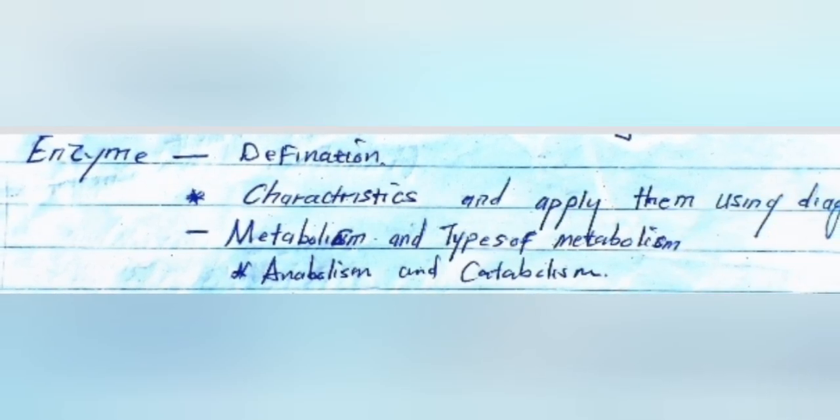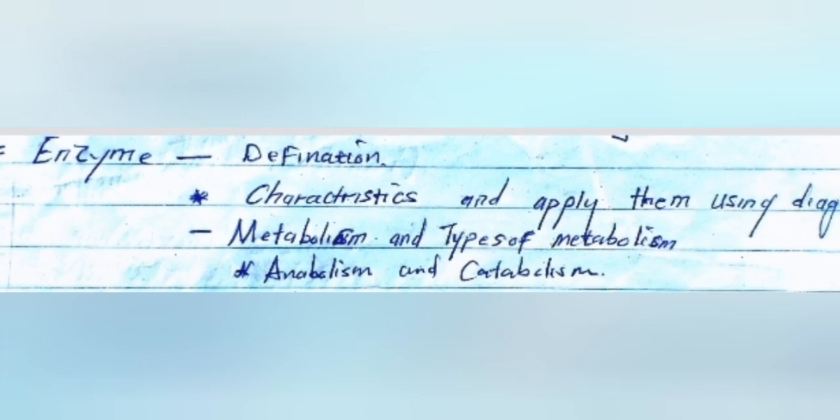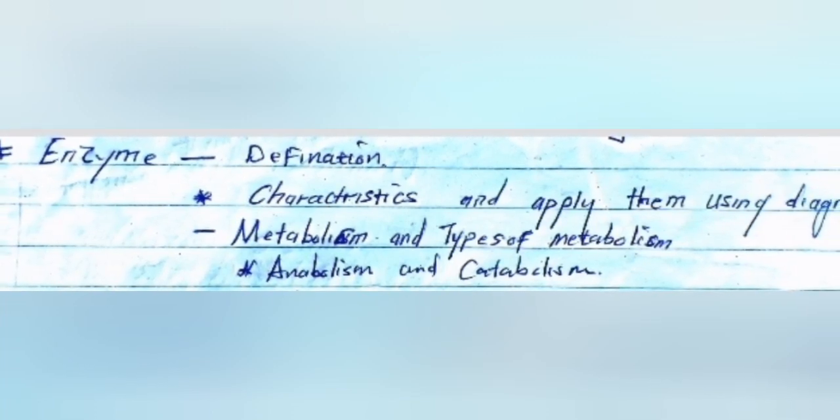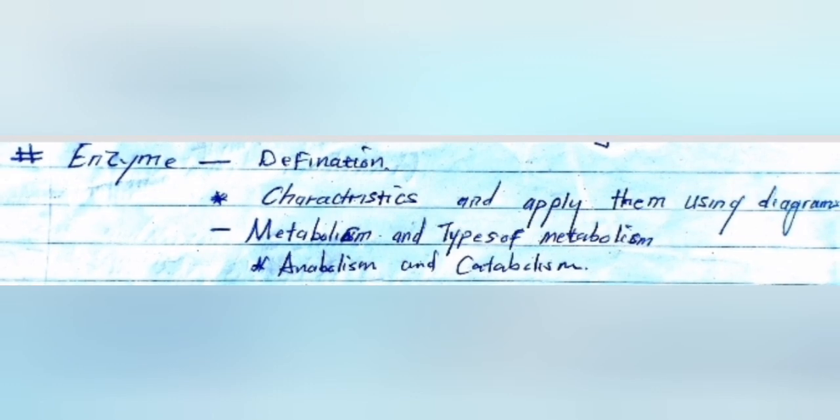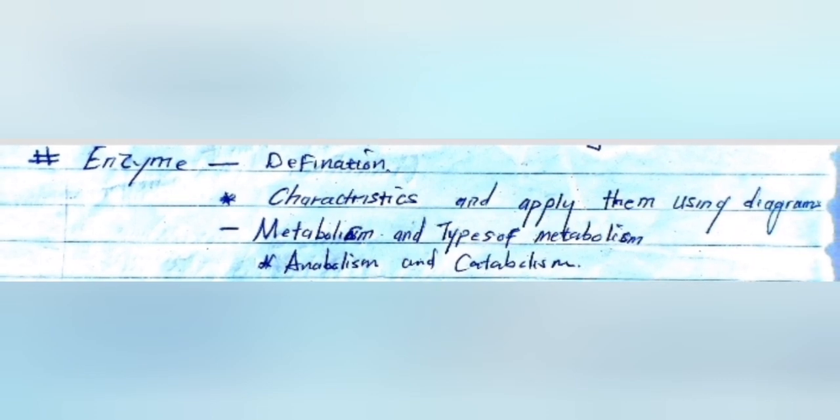Apart from that, you need to know the characteristics of enzymes and apply them using diagrams like this one here. Once they involve enzymes, they can also involve metabolism, because all the metabolism that takes place in our body is controlled by enzymes. Under metabolism, you need to know how to define metabolism, and also the types of metabolism like anabolism and catabolism, or anabolic and catabolic.